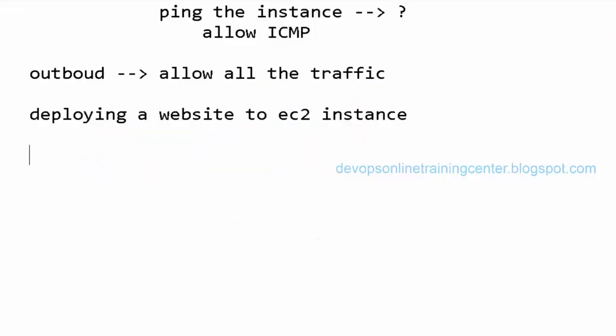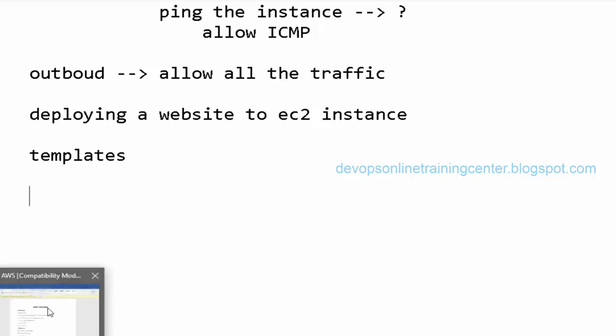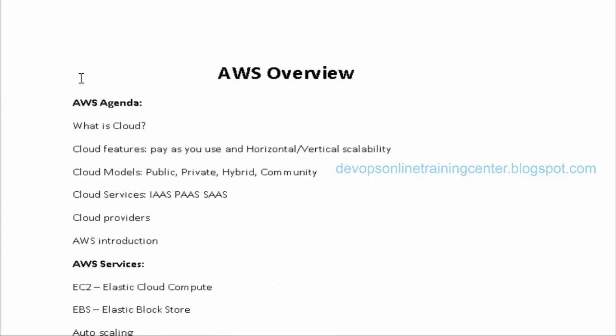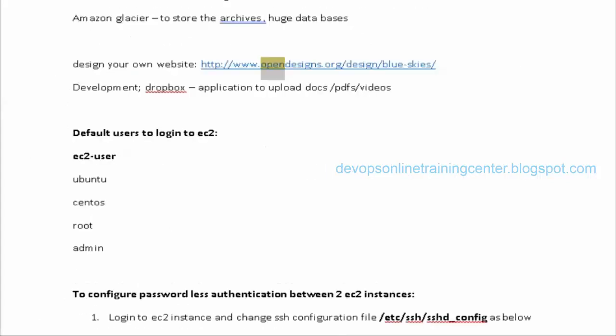There is a site which provides website templates, wherein we can directly copy the template to the EC2 instance and get the website up and running on the same IP. There is a site called Open Designs.